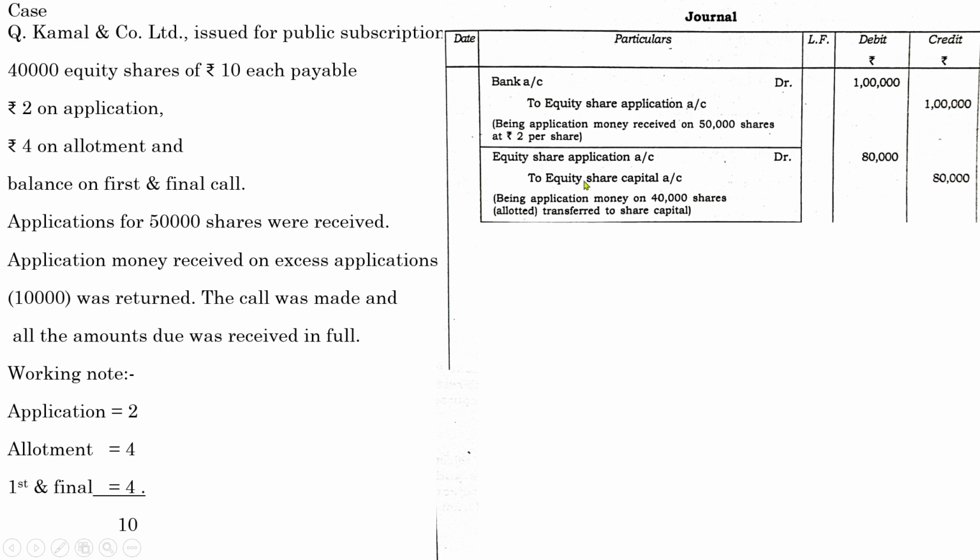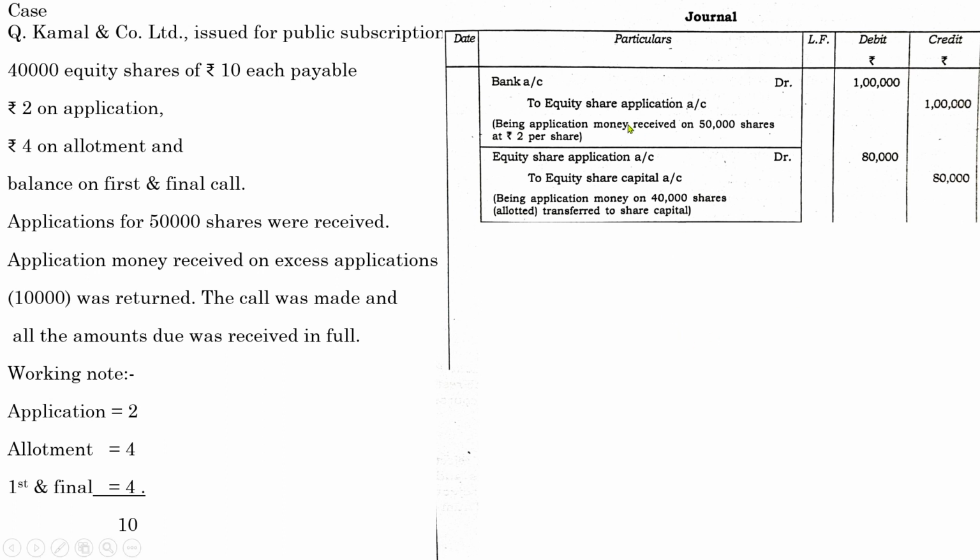So we have passed two entries. Next one, allotment. First is the due entry. So before we go into the allotment situation, remember this is a method where the company follows the first alternative. First alternative means whenever the company receives an excess application money, the company should refund the excess amount. So the actual amount of share capital held is 80,000, but the company received the application for 1 lakh, so the excess amount is 20,000. That 20,000 has to be refunded.